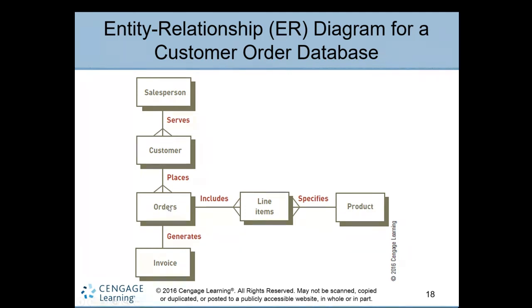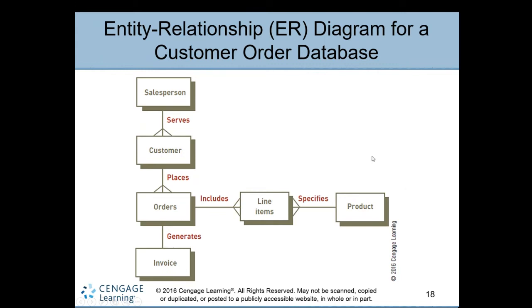Also this order must generate the invoice. So here this is a relationship. How do you do the business? This is a kind of e-commerce, if it is online, or it is offline also, right? So this is one entity relationship diagram. A salesperson serves the customer, the customer orders the line of items. Based on this, he specifies each product cost and generates the invoice, the total invoice, for the customer.